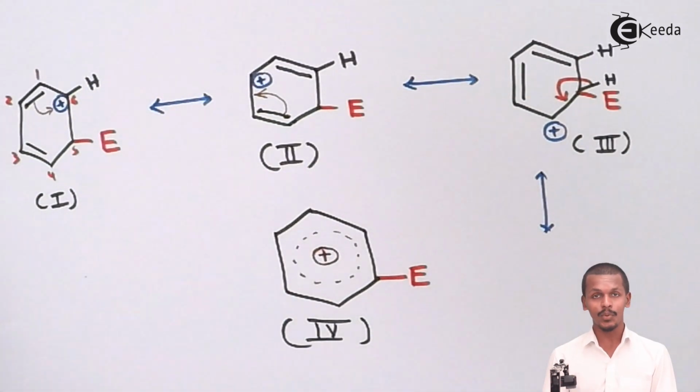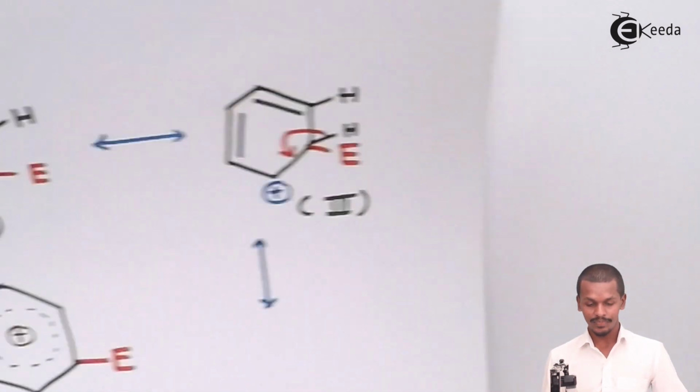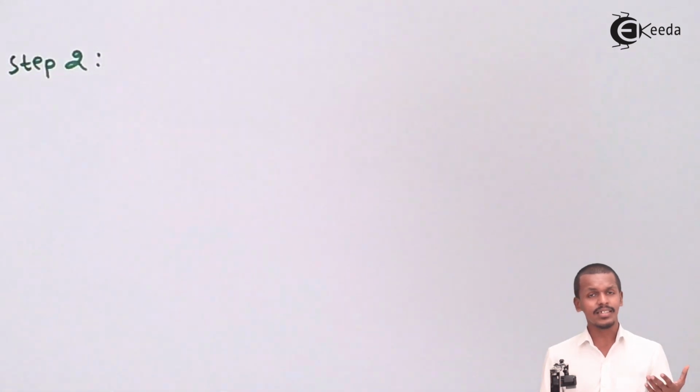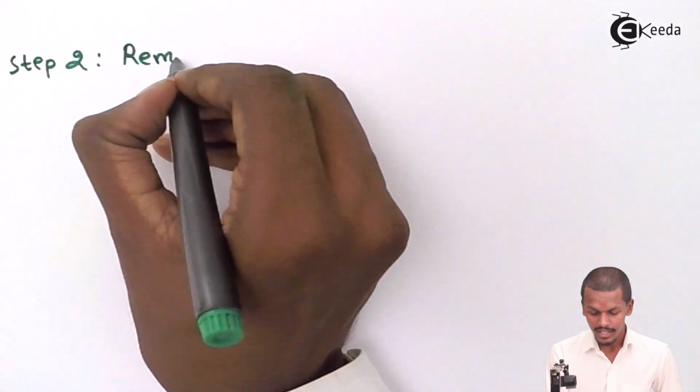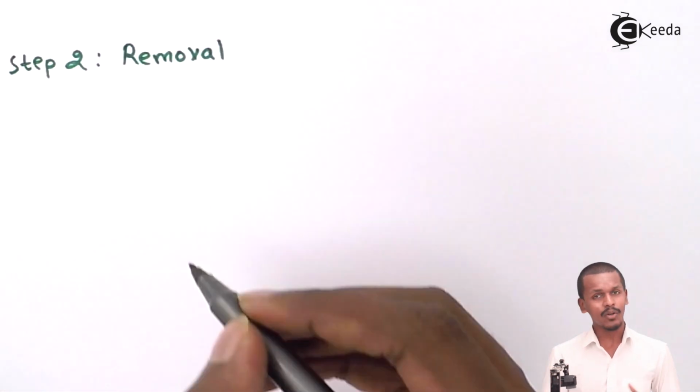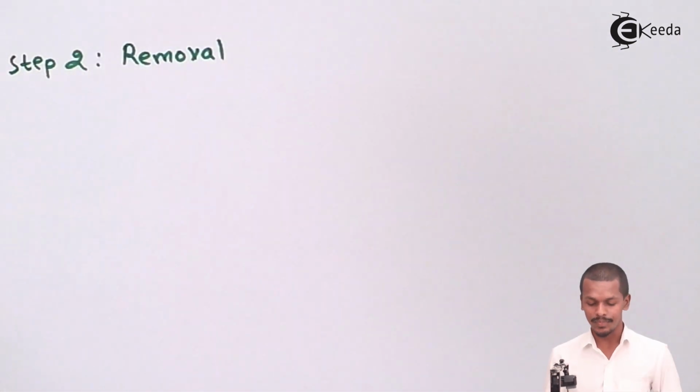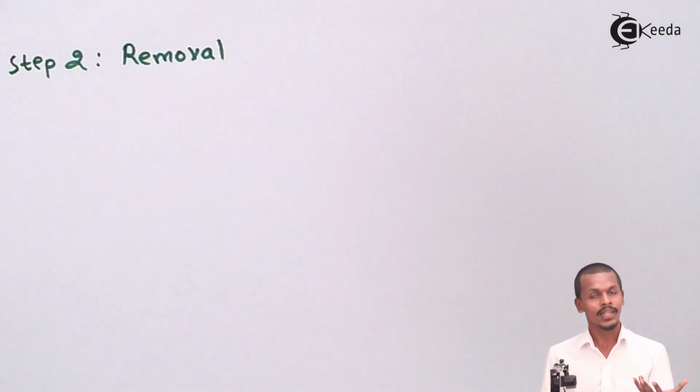So how would the hydrogen be removed? That is the thing that I am going to talk about. So in this process, what I am going to talk about is basically removal of the hydrogen atom, or basically removal of a proton. Proton is nothing but the H plus ion.